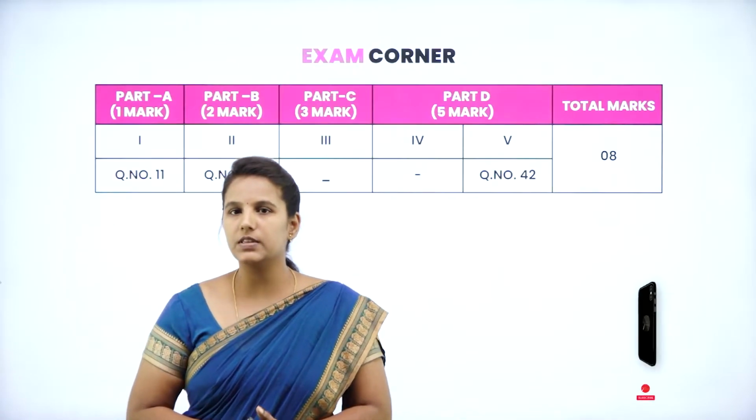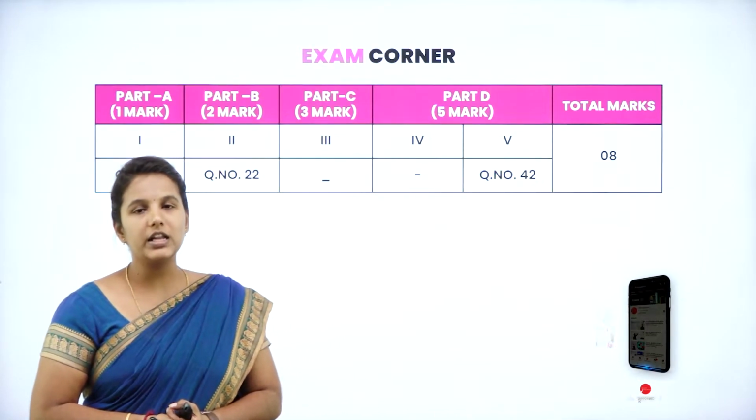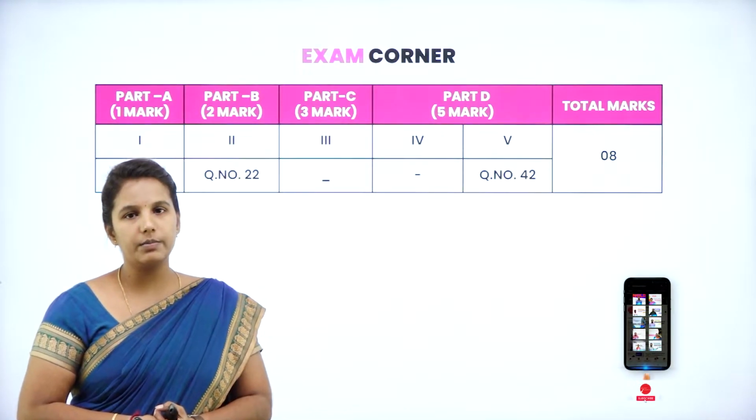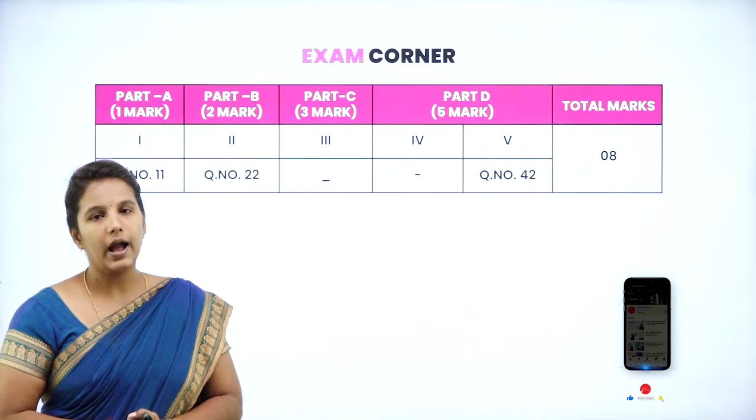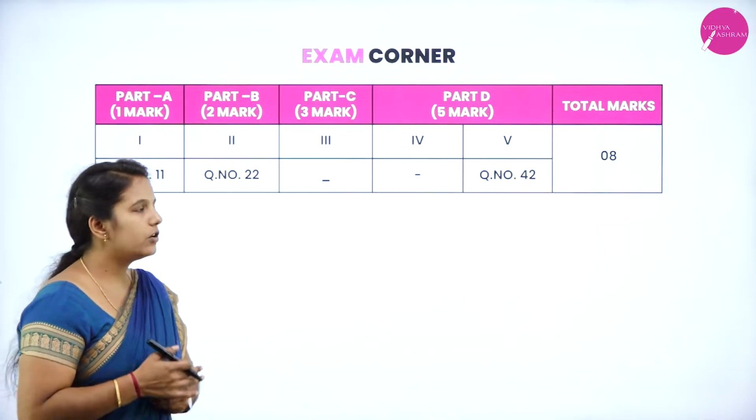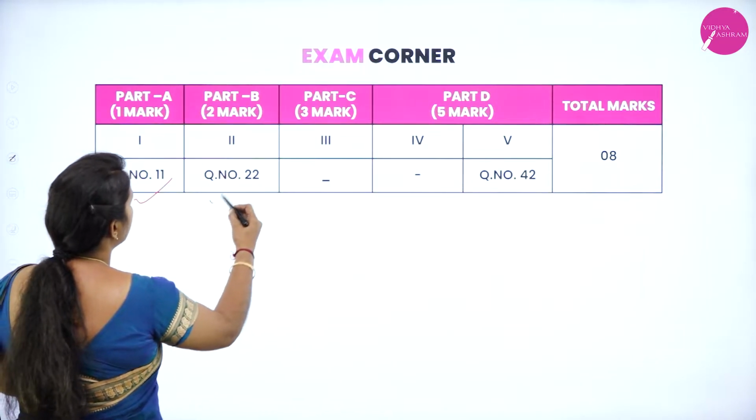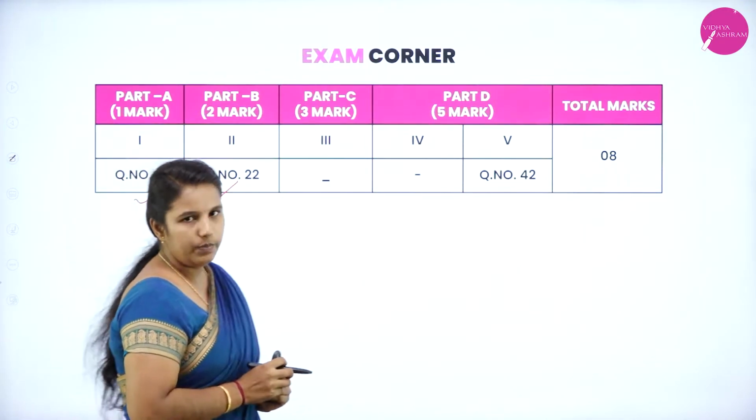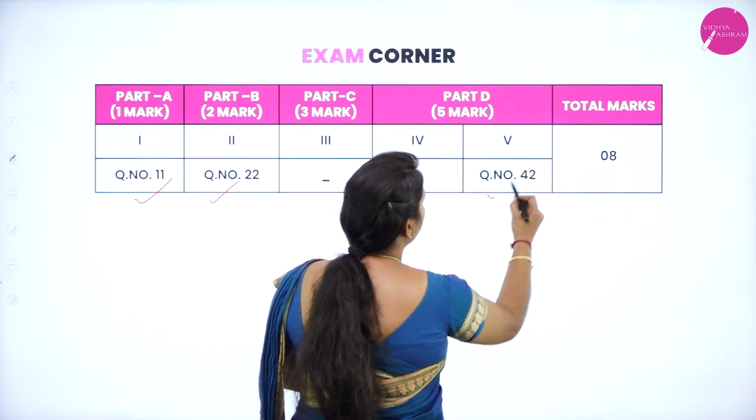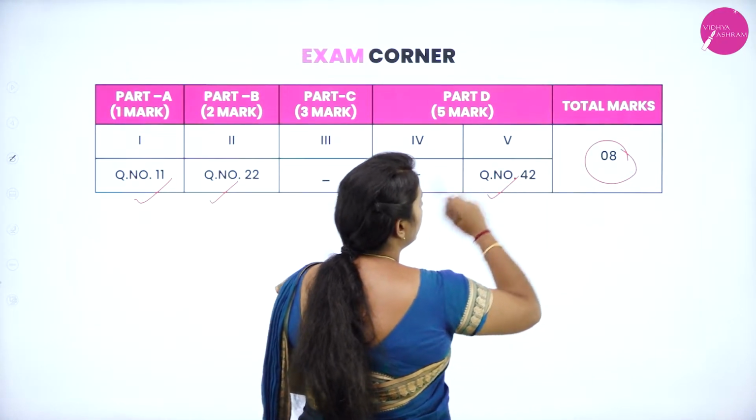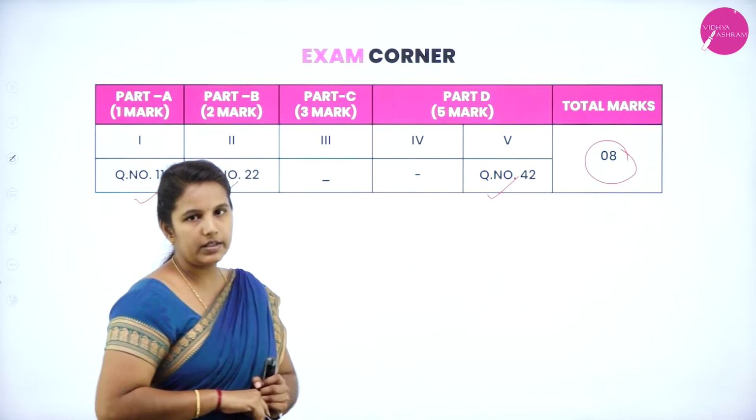Before going to discuss this unit, let's see the weightage of this unit. From this unit, we can expect one 1-mark question, one 2-mark question and one 5-mark question, and the question numbers will go like this. Question number 11, question number 22 from Part B, and question number 42 will come from this unit, and in total we can expect 8 marks from this unit.